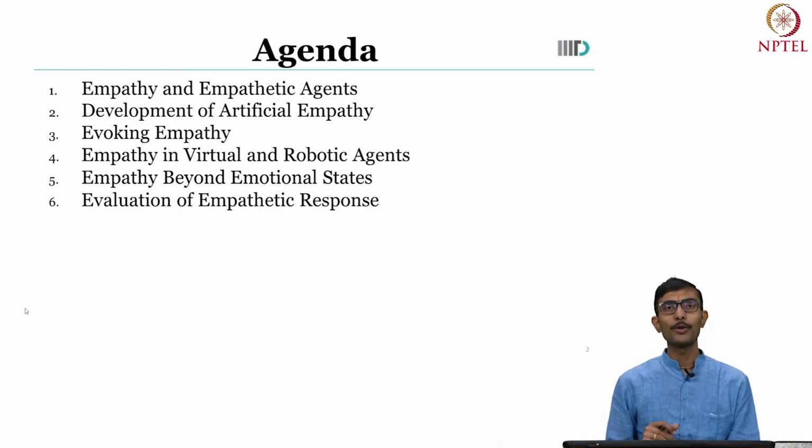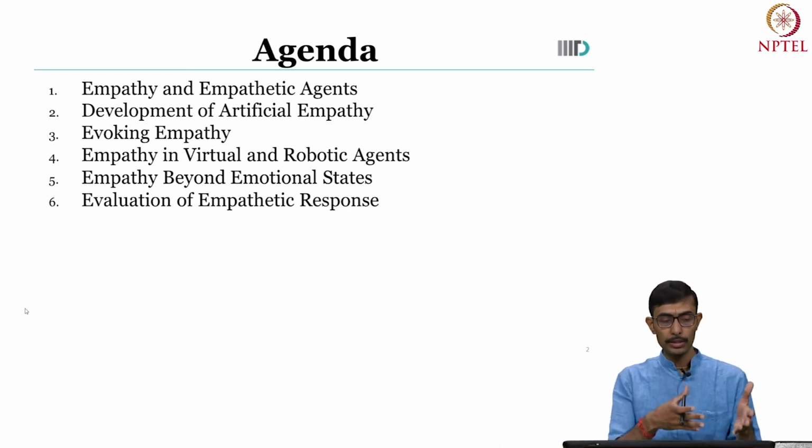So here is an outline for today's class. In today's class, we are going to look at empathy, try to understand what empathy itself is and what we mean by empathetic agents. We will next talk about how we can develop artificial empathy. Of course, in order to develop artificial empathy, we need to understand how empathy is developed naturally among humans. Next, we will talk about how we can evoke empathy using these techniques that we have learned from the natural evolution of empathy in humans.